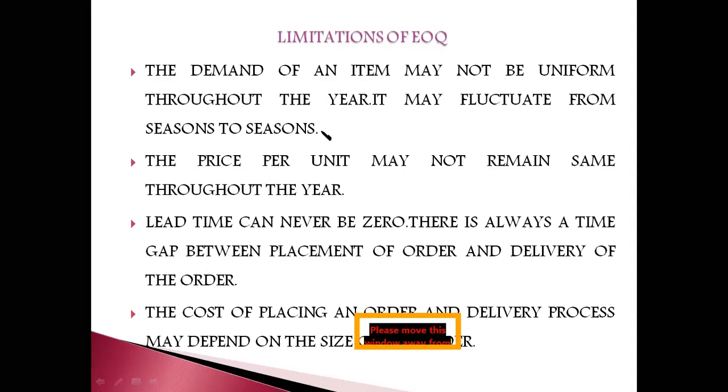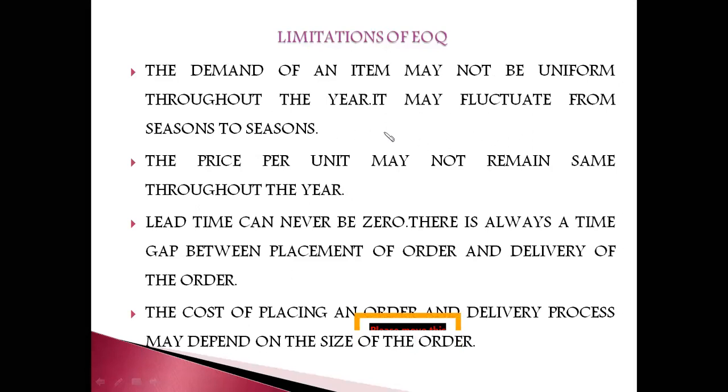There are high chances that the demand will be keeping on fluctuating. The demand for this month will not be the same during the next month. Especially, you can take the example of sweets. The demand during festival seasons will be very high. Dry fruits, the demand during marriage season, festival season, etc. will definitely be very high. तो हम लोग कभी भी नहीं बोल सकते कि demand will be the same. The demand of an item may not be uniform throughout the year. It will keep on fluctuating from season to season.